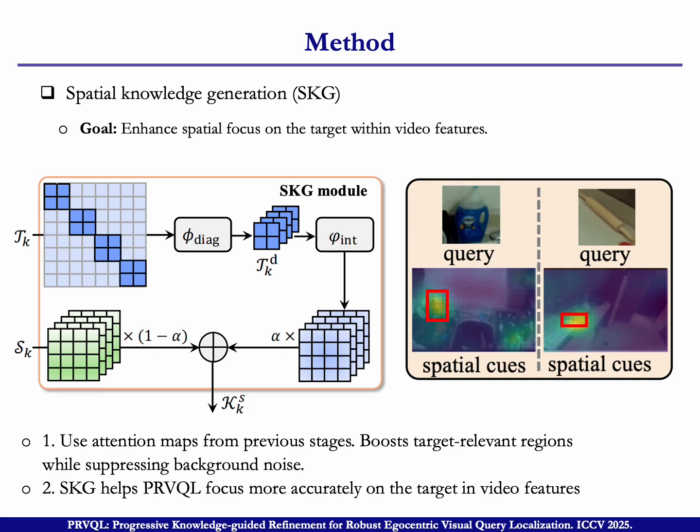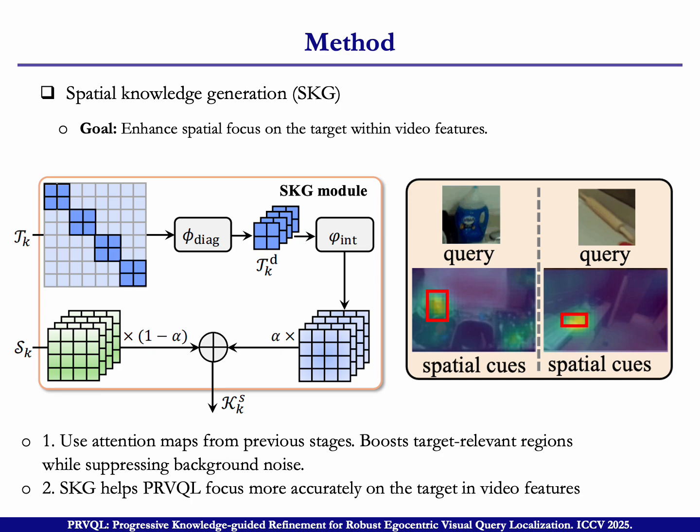Well, let's go to the second module, the spatial knowledge generation. The goal of this module is to enhance the spatial focus on the target within the video feature. TK and SK are two attention maps. TK is from the cross-attention block, and SK is from the self-attention block.